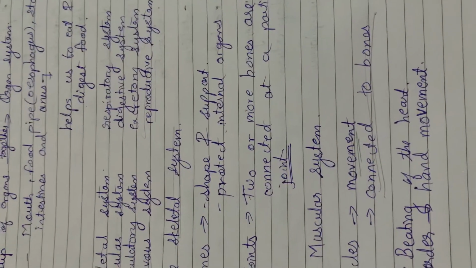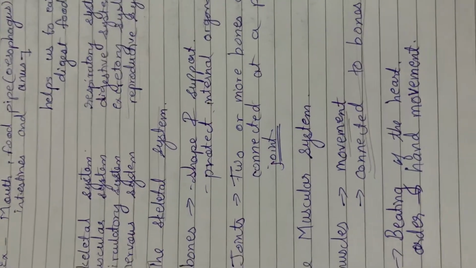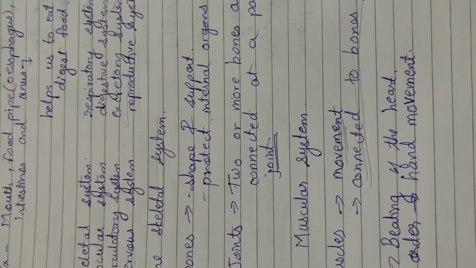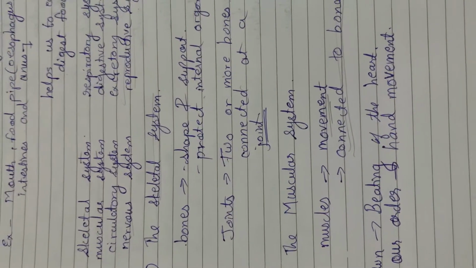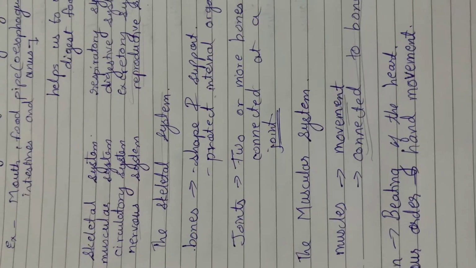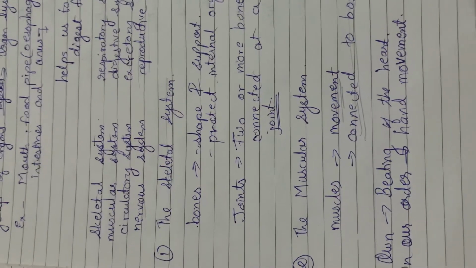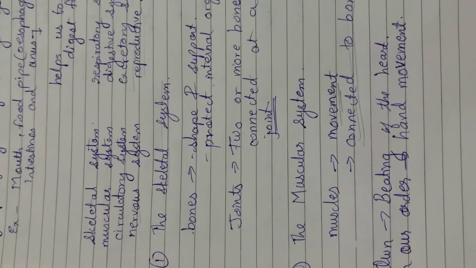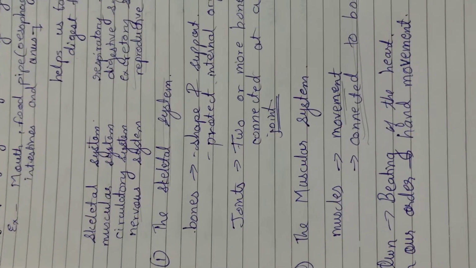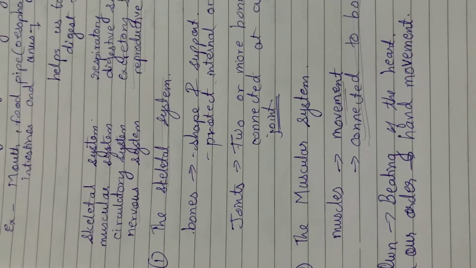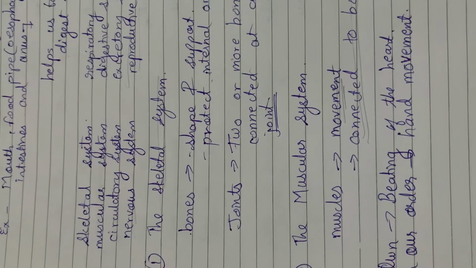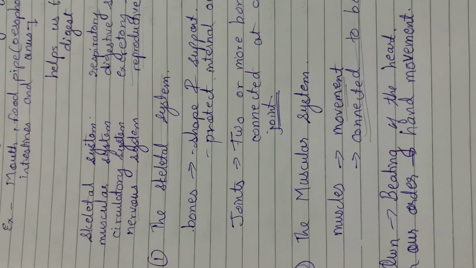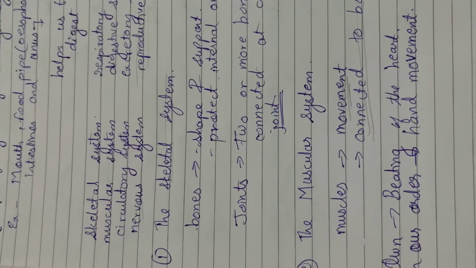Now some muscles move on their own; we have no control over them. The movement of others can be controlled by us. For example, the muscles that control the beating of the heart move continuously on their own.